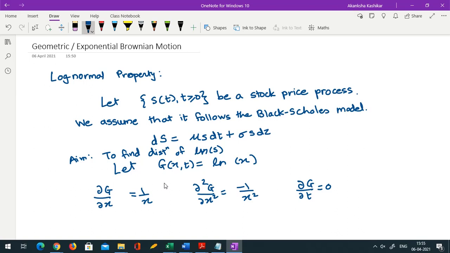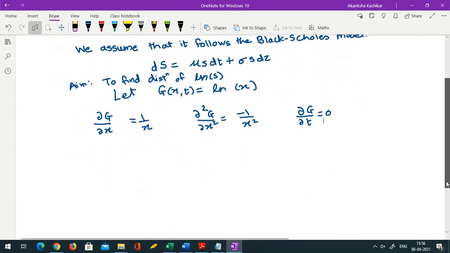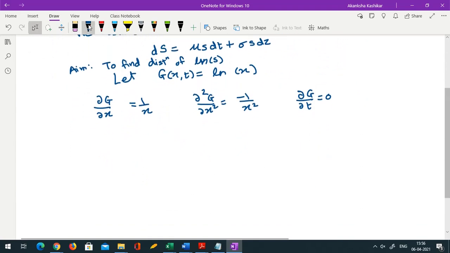Of course through x it is function of t, but we are looking at partial derivative, so it's not a direct function of t, hence the partial derivative is 0.